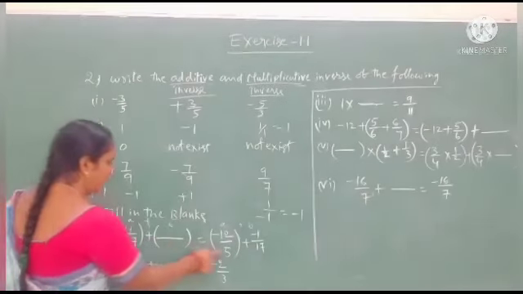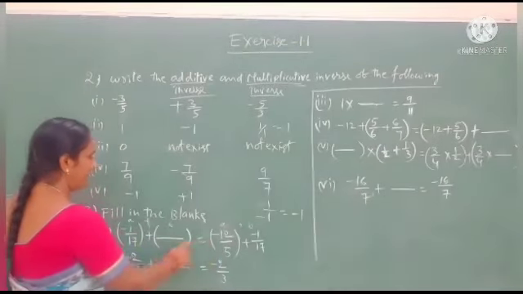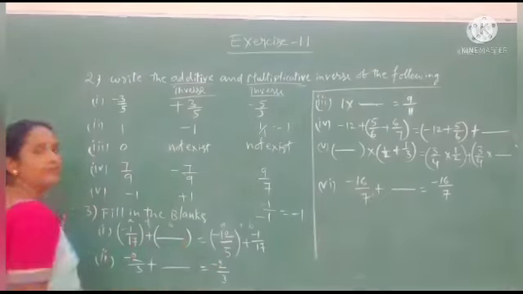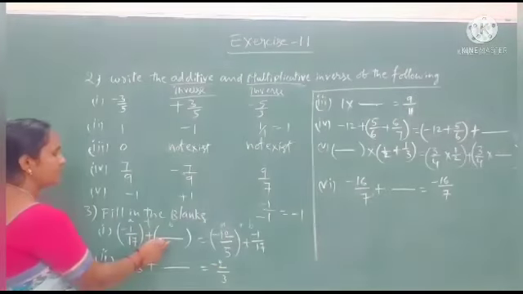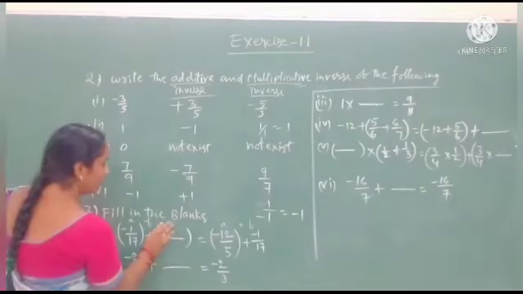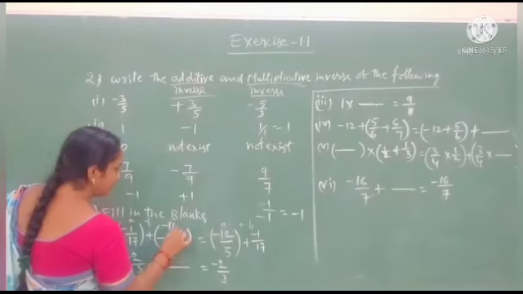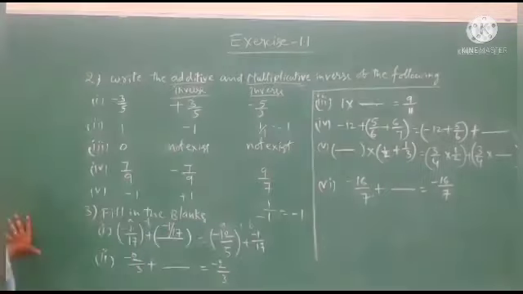Here A is on both sides, but B is not on both sides. That's why in this blank we write the B value. What is the B value here? Minus 1 by 17. Okay students.